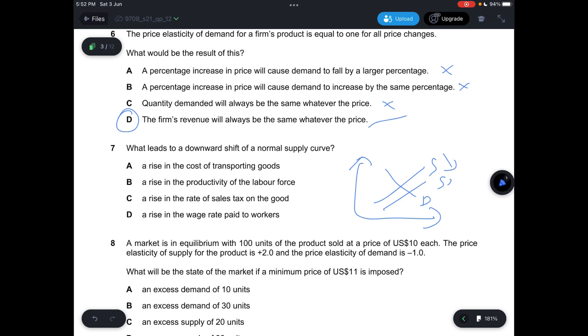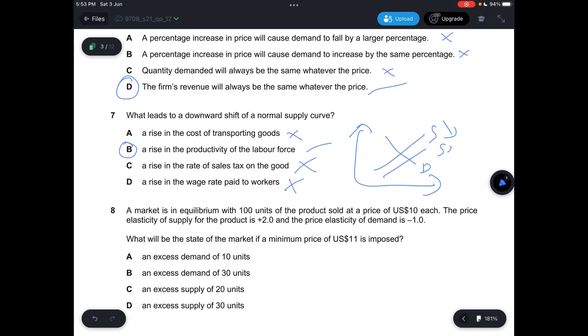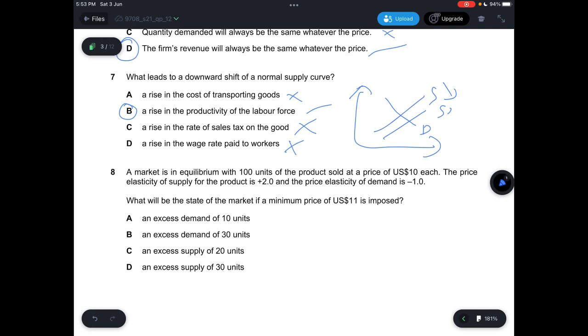This one will lead to an upward shift. B says a rise in productivity will lead to a downward shift. And then C, a rise in the rate of sales tax, would lead to an upward shift. And D says a rise in the wage rate, which will result in an upward shift. So the answer is B.